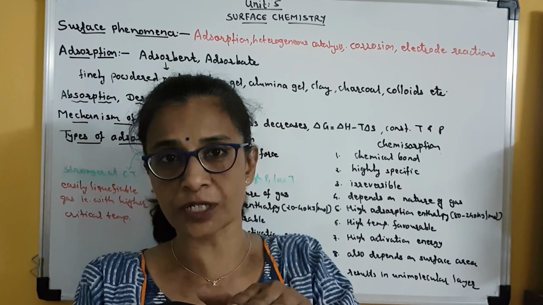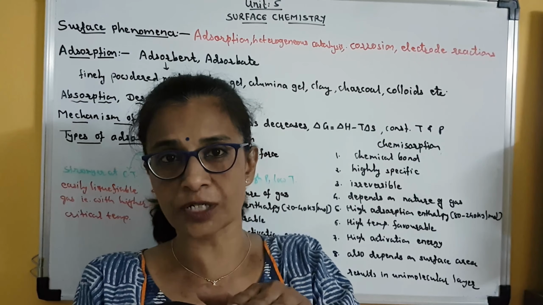But as adsorption proceeds, the decrease in enthalpy, the value of enthalpy, will become less and less negative, and at one particular juncture it will become the same as T delta S. Now here T delta S is positive.